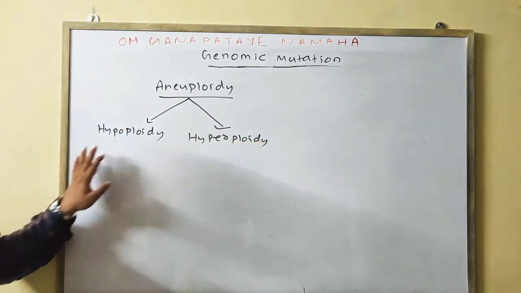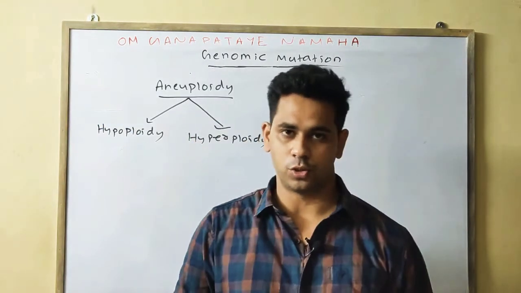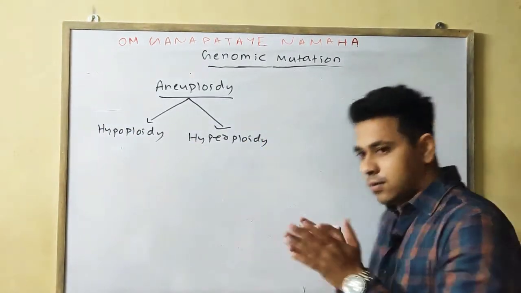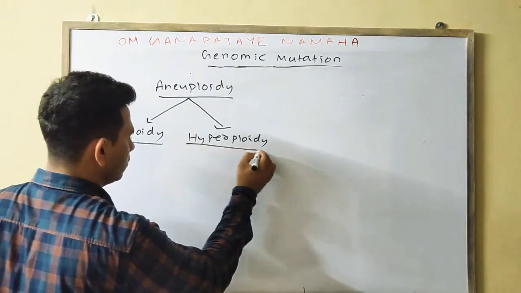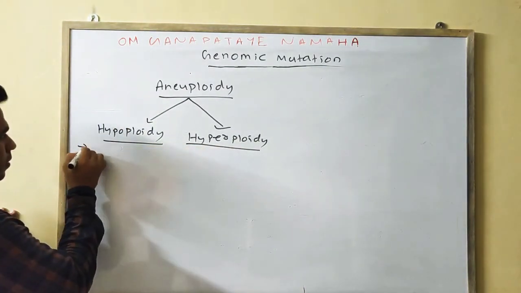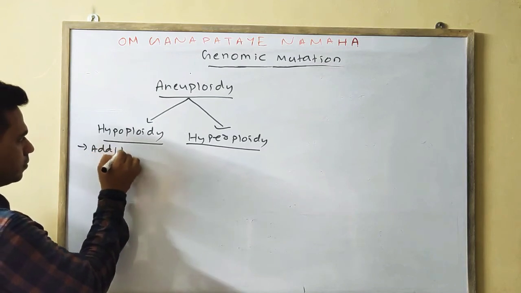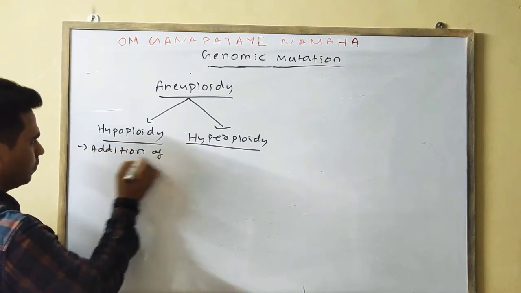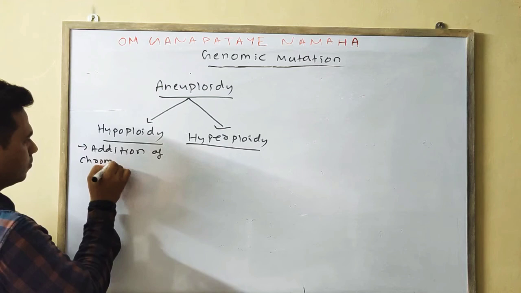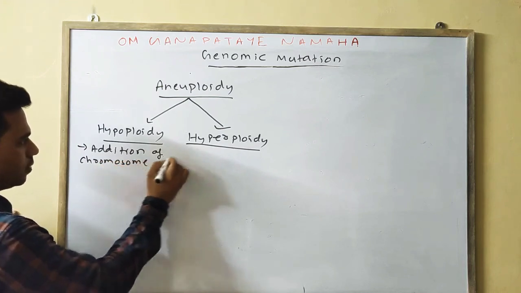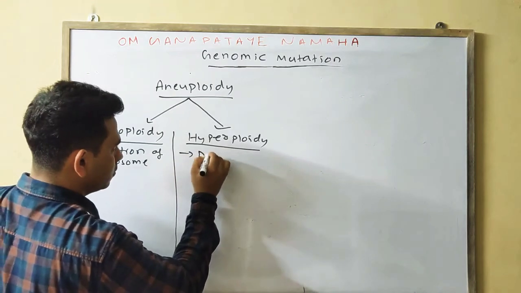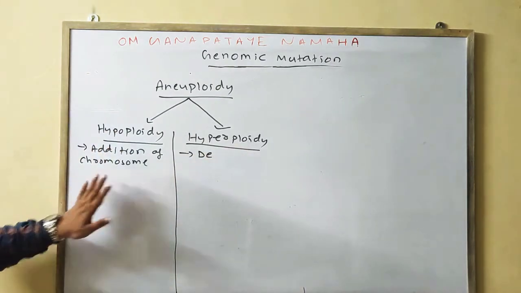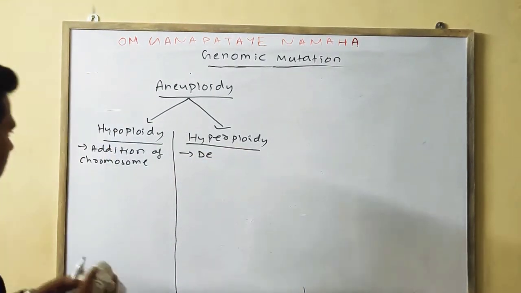Okay, hypoploidy means deletion of the chromosomes. Hyperploidy means addition of the chromosomes.